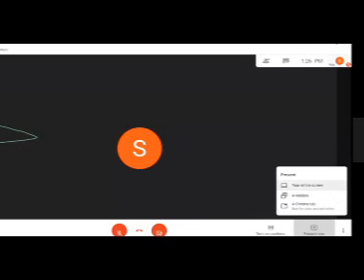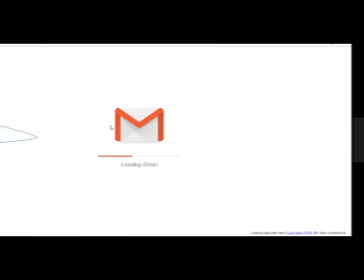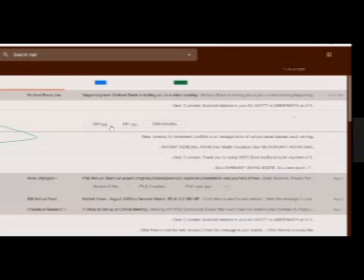Okay, so you will see only these two options, your entire screen and a window. These two options will be seen in the other browsers. If you are using Edge, Firefox or Safari, at that time you will be able to see only two options. The first option is to present the entire screen or to present a tab. Those two options will be available.